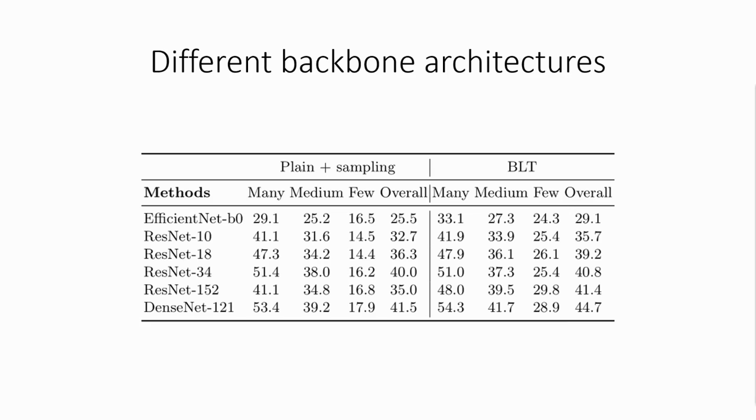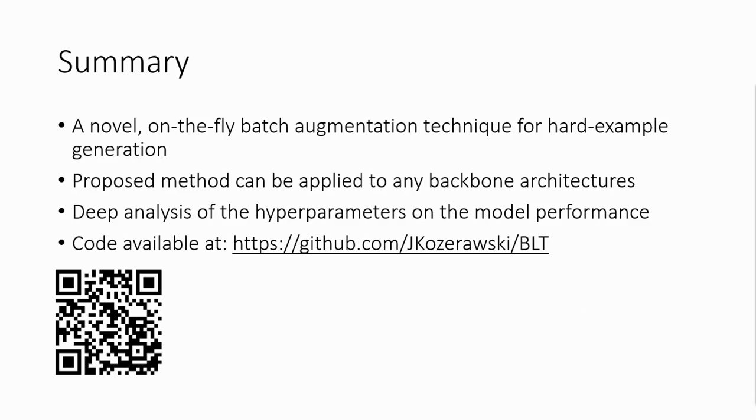We've also compared our method across different backbone architectures. In the presented table, you can see the results on the ImageNet-LT dataset for 6 different backbones for the plain model with sampling baseline and our proposed approach. Based on the presented results, we can see that while increasing the model complexity might result in a higher many-shot accuracy, even with a simple baseline, it is not the case for the few-shot accuracy. BLT consistently increases the accuracy for few-shot categories for all the backbone architectures.